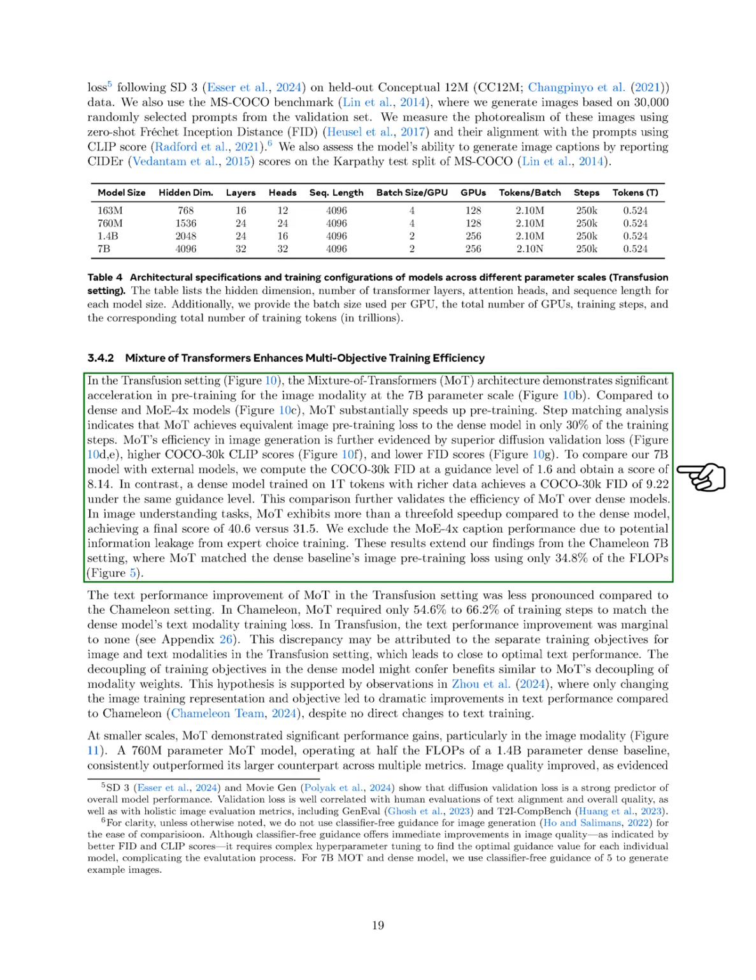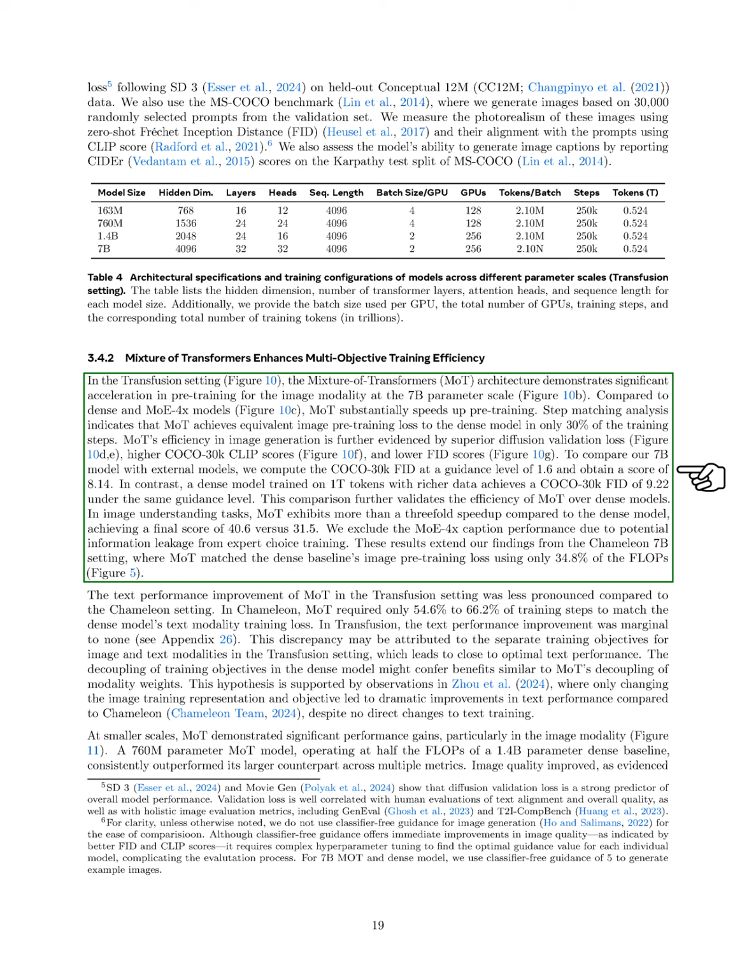Compared to dense and MoT4X models, MoT achieves similar image pre-training loss to the dense model in only 30% of the training steps. MoT's efficiency is further demonstrated by better diffusion validation loss, higher COCO 30K CLIP scores, and lower FID scores. When comparing our 7 billion model to external models, we find that it achieves a COCO 30K FID score of 8.14 at a guidance level of 1.6, while a dense model trained on 1 trillion tokens scores 9.22 under the same conditions, highlighting MoT's efficiency.